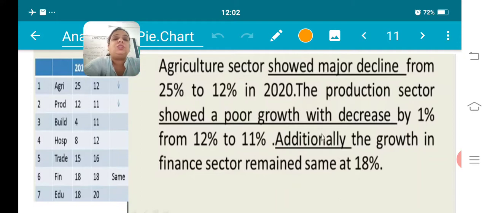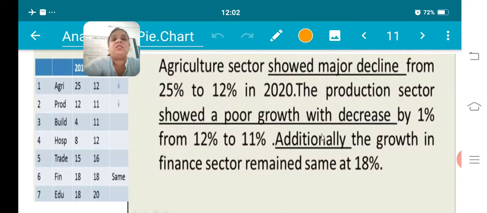The production sector showed a poor growth with a decrease of 1%. Production earlier was 12%, and now it has become 11%. So it was a poor growth with a decrease of 1% from 12% to 11%. Then additionally, the growth in the finance sector remained the same at 18%.